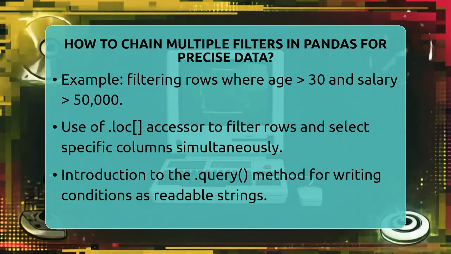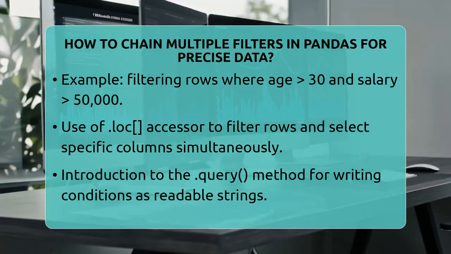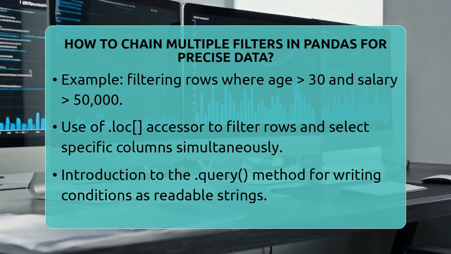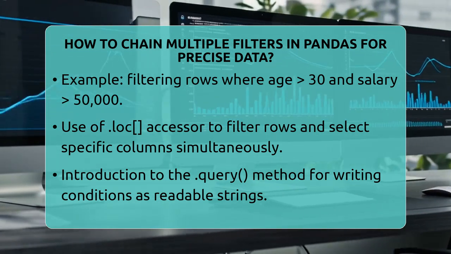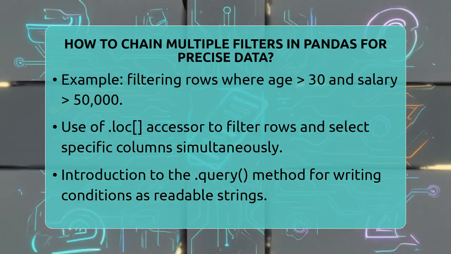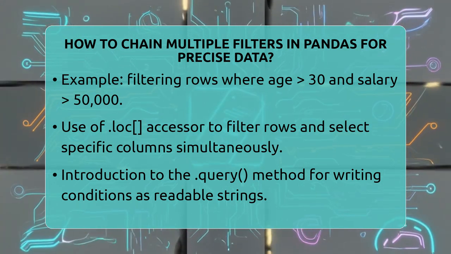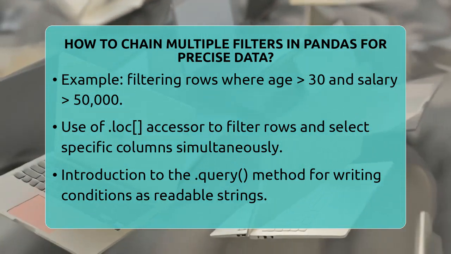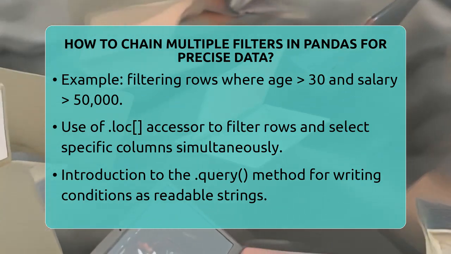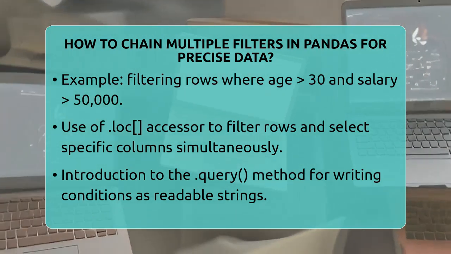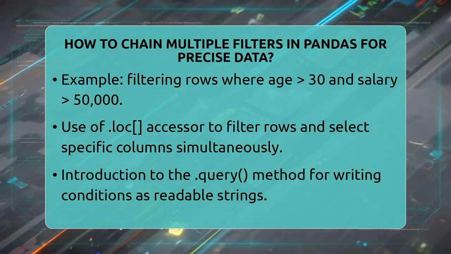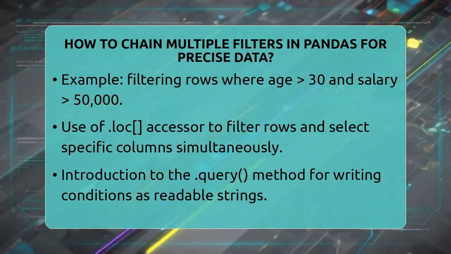You can also use the loc accessor to filter rows and select specific columns at the same time. Inside loc, you put your conditions and then specify the columns you want. For example, df.loc[(df['age'] > 30) & (df['salary'] > 50000), ['name', 'salary']] will give you only the names and salaries of those who meet the criteria.